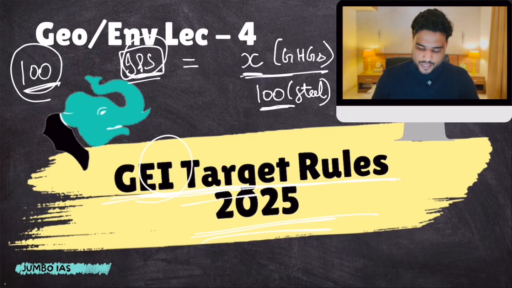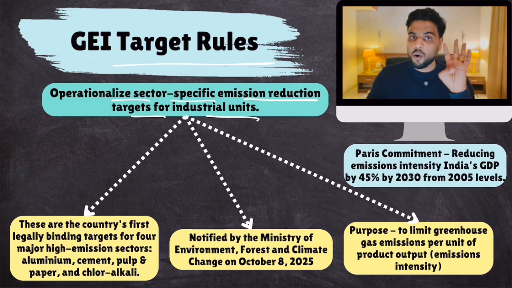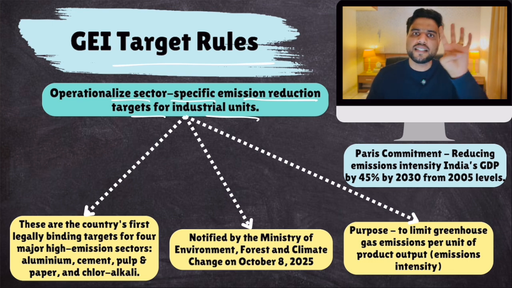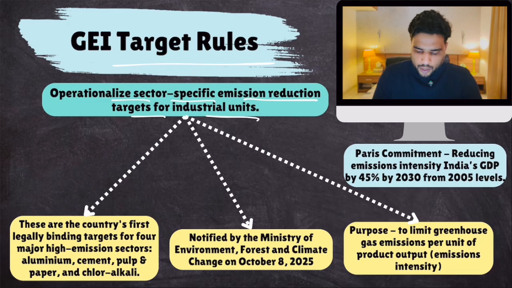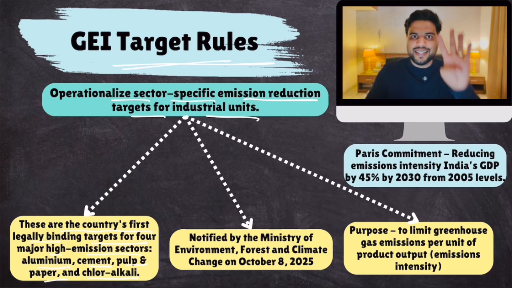So GEI target rules basically operationalize sector-specific emission reduction targets for industrial units, for every industrial unit. Currently, under these GEI target rules, we are only covering 4 highly polluting sectors. Which are those 4 sectors? These 4 sectors are aluminium, cement, pulp and paper, and chlor-alkali. These are the country's first legally binding targets for 4 major high emission sectors. Slowly and gradually, we'll add more sectors under these rules. But to begin with, there are only 4 sectors.